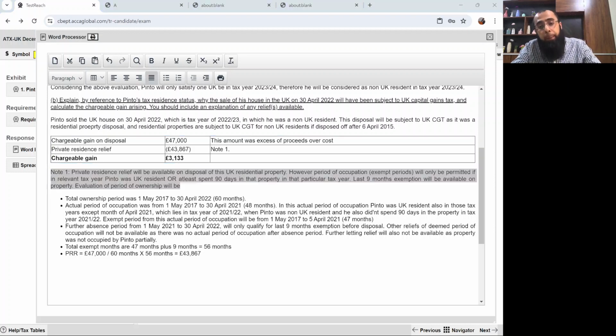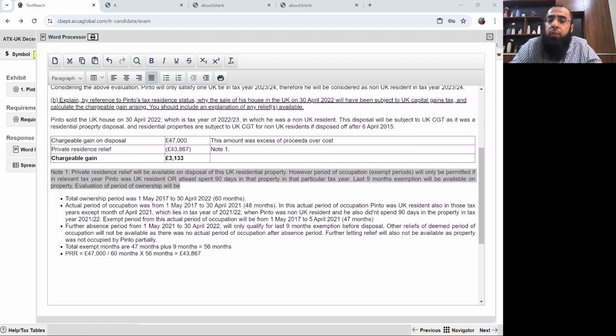Now comes the PRR. PRR is available for non-UK residents, but the rule is that you should be either resident in that year or you have at least spent 90 days in the property. Private residence relief will be available on the disposal of this UK residential property. However, the period of occupation, the exempt period, will only be permitted if in the relevant tax year Pinto was UK resident or at least spent 90 days in that property in that particular tax year.